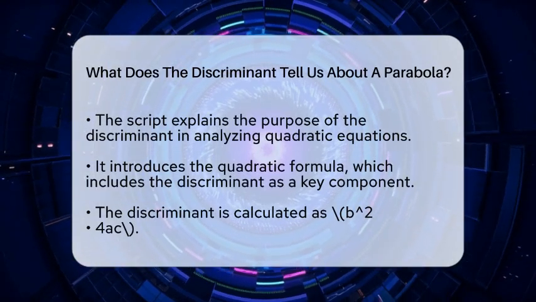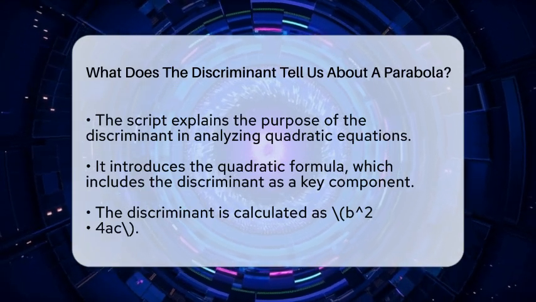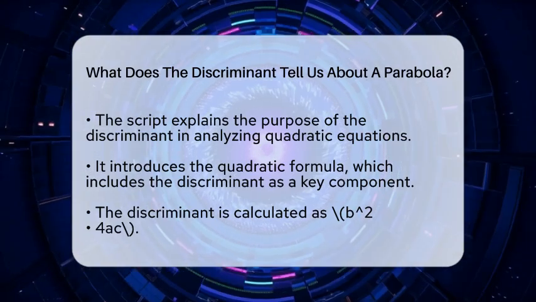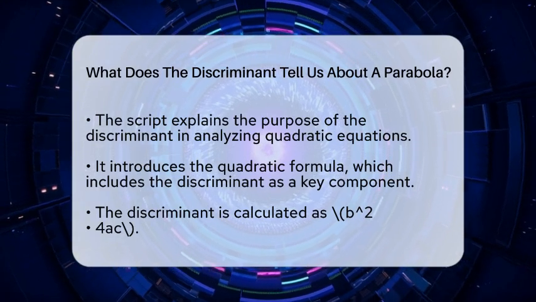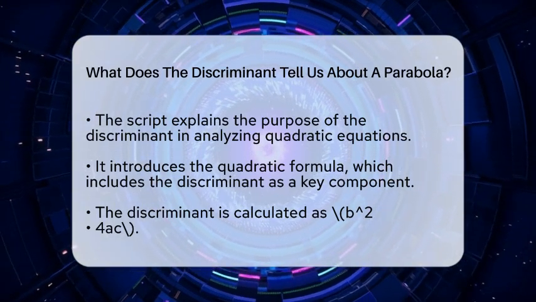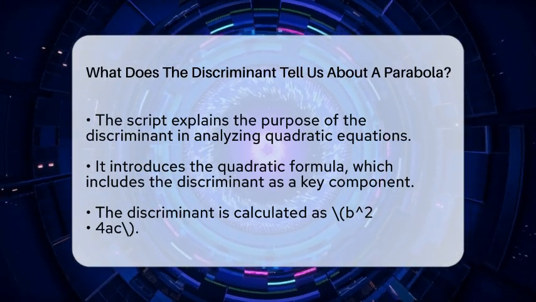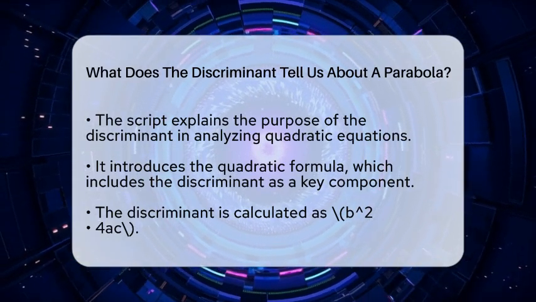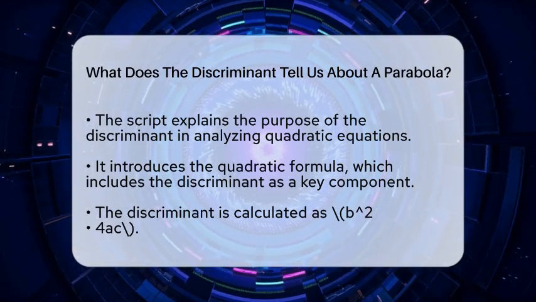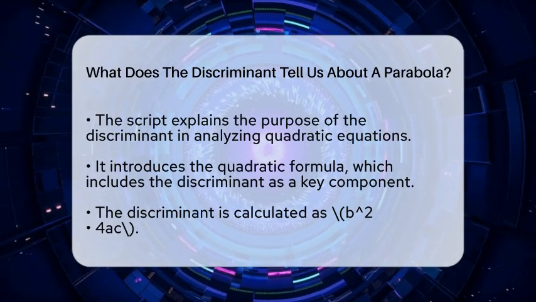The discriminant is part of the quadratic formula, which helps us find the solutions to equations like ax squared plus bx plus c equals 0. It is calculated as b squared minus 4 times a times c. This number tells us a lot about the shape and position of the parabola without actually solving the equation.